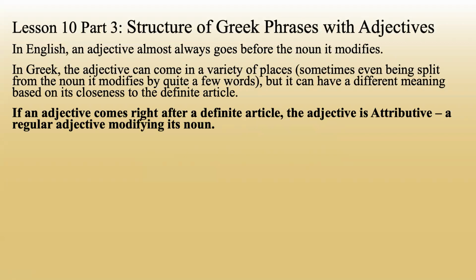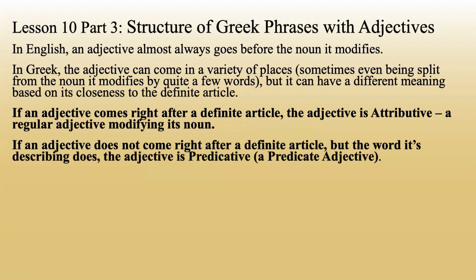If an adjective comes right after a definite article, the adjective is attributive, a regular adjective modifying its noun. If an adjective does not come right after a definite article, but the word it's describing does, the adjective is predicative, which means a predicate adjective.